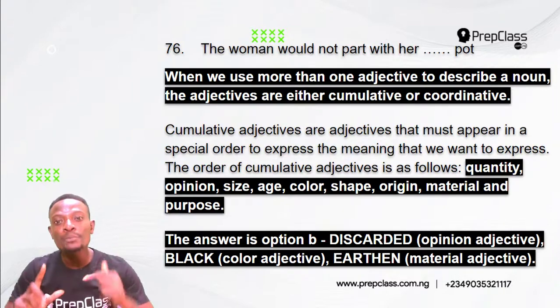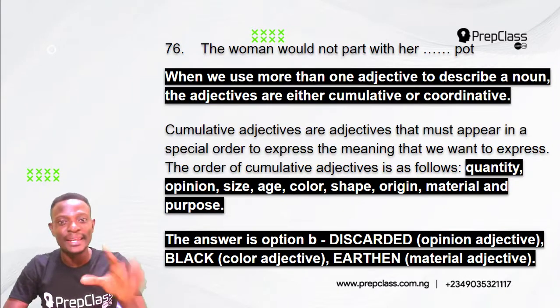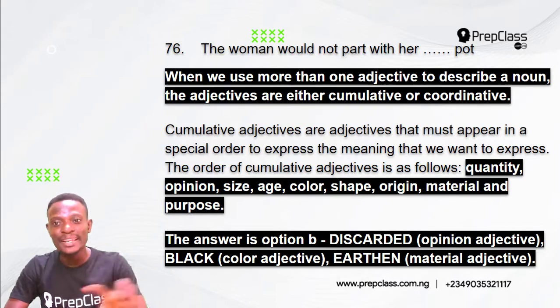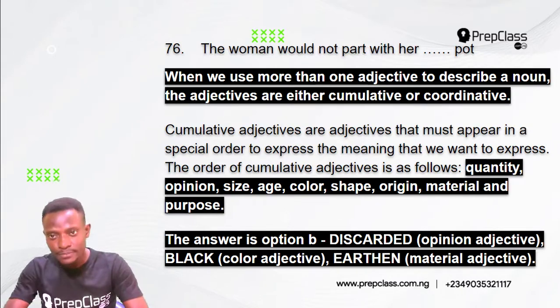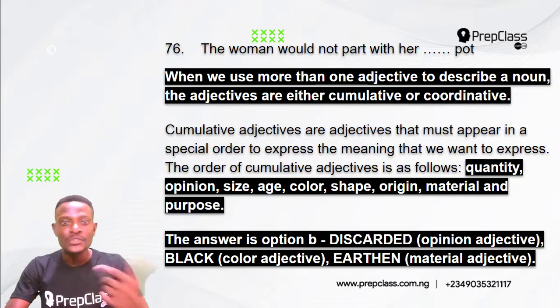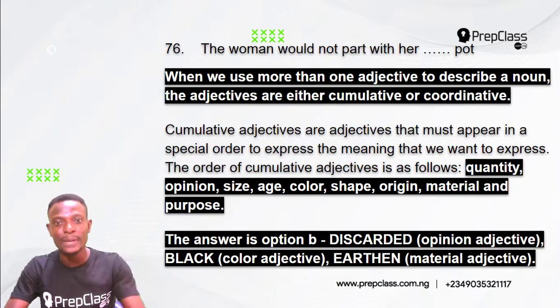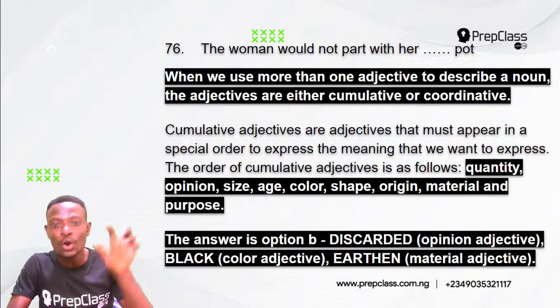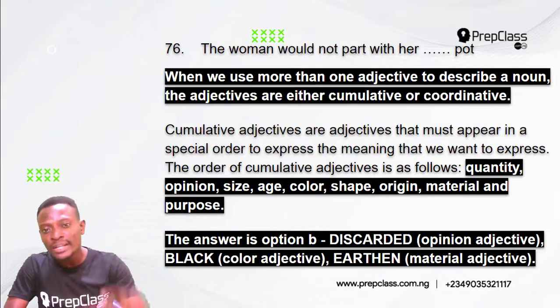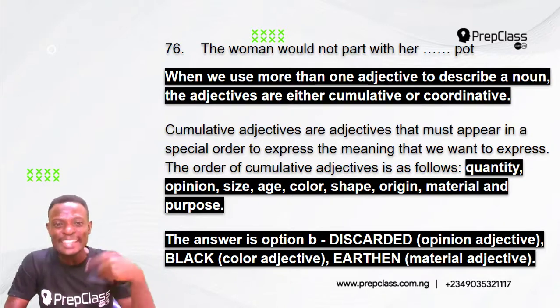Now, when we use more than one adjective to describe a noun, looking at the options we have different adjectives trying to describe the noun pot. So when we use more than one adjective to describe a noun, the adjectives are either cumulative or coordinative. Now, cumulative adjectives are adjectives that must appear in a special order to express the meaning that we want to express.